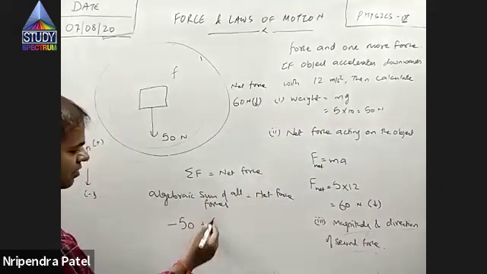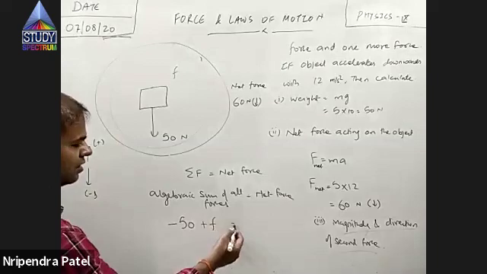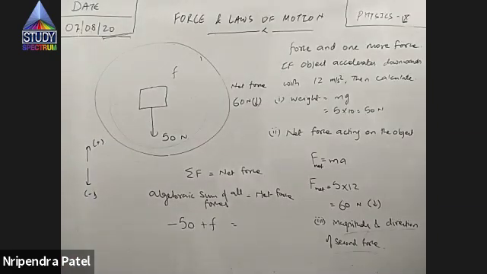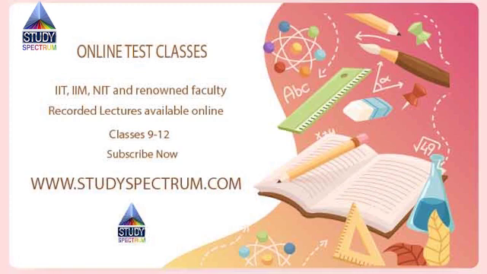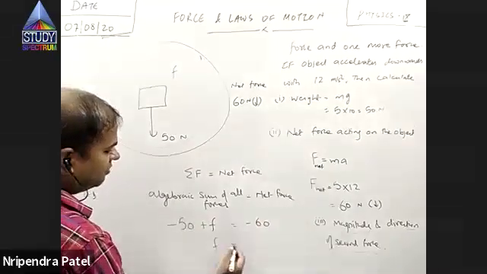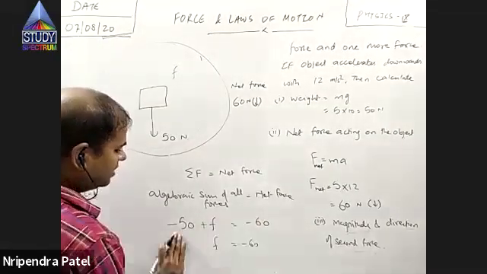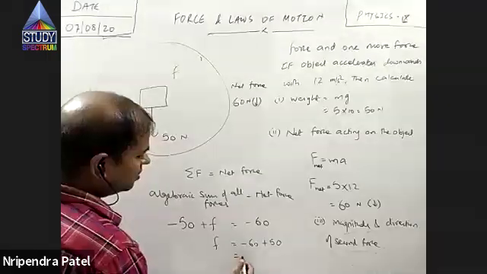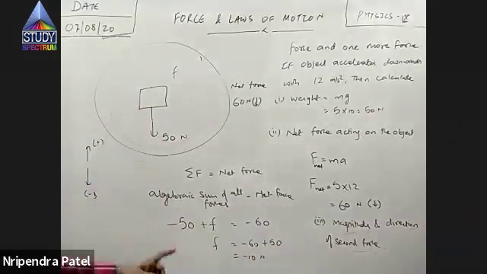The other force, do you know the other force? No. Neither do I know the magnitude nor the direction. So leave as it is. And what is net force? 60 Newton downwards. So I'll write it as minus 60. So minus 50 plus F is minus 60. So F is minus 60 plus 50, minus 10 Newton. So the other force is minus 10 Newton. That means it should be 10 downwards. This is the way we do it.